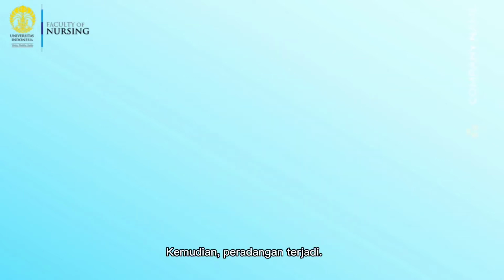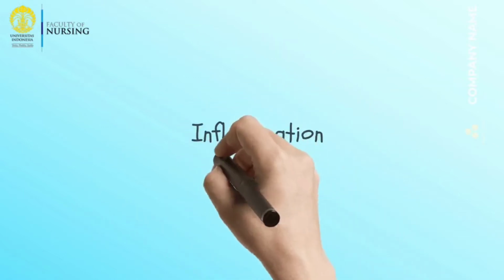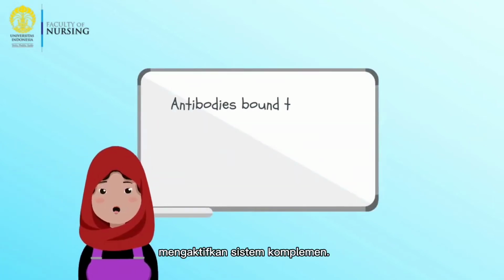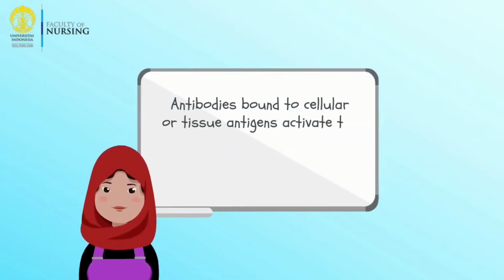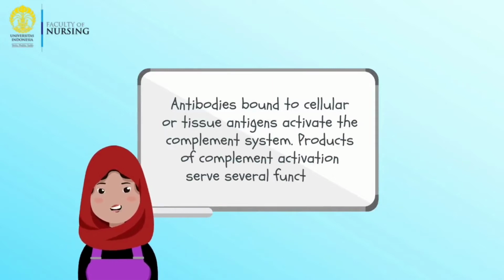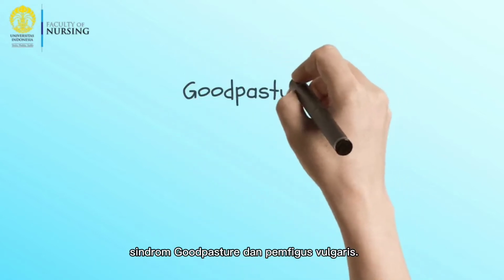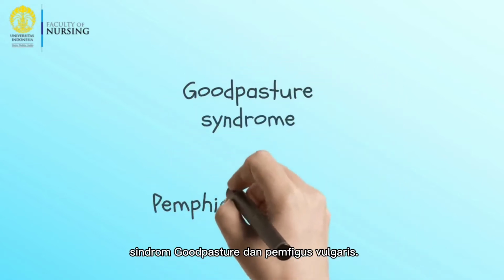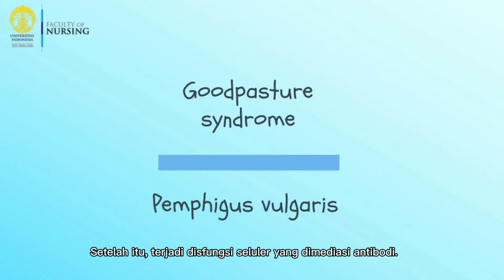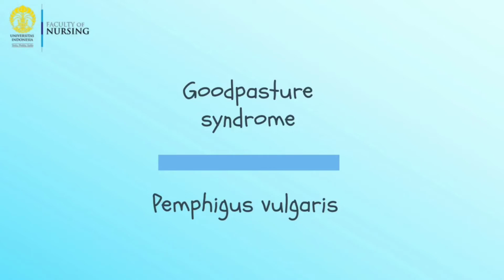Then, inflammation occurs. Antibody bound to cellular or tissue antigens activates the complement system. Products of complement activation serve several functions. This mechanism of injury is exemplified by Goodpasture syndrome and pemphigus vulgaris. After that, there is antibody-mediated cellular dysfunction.